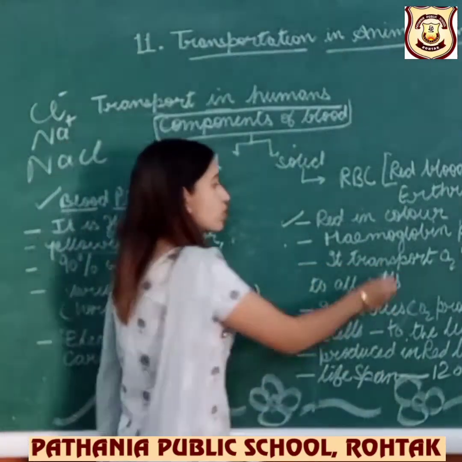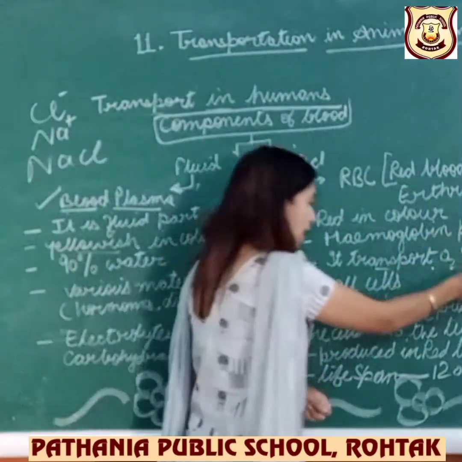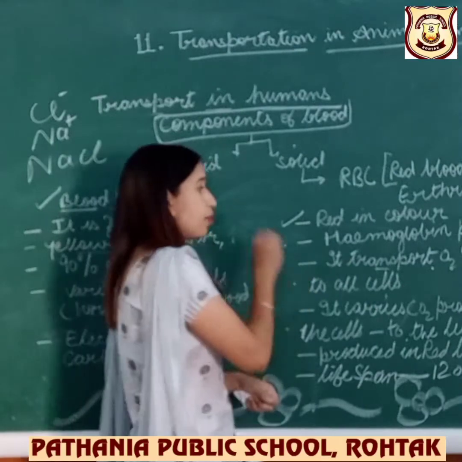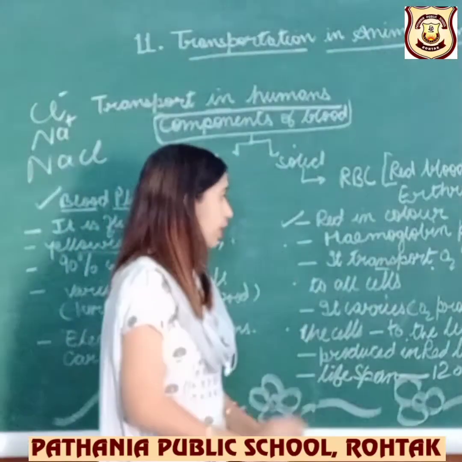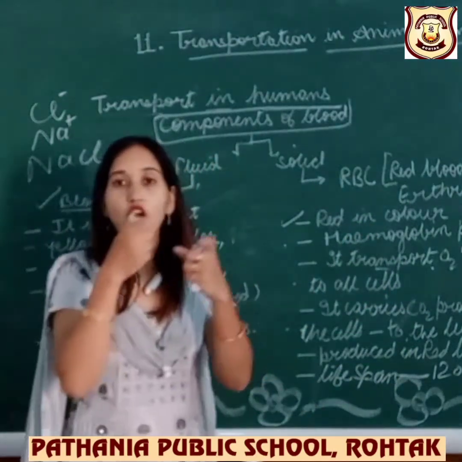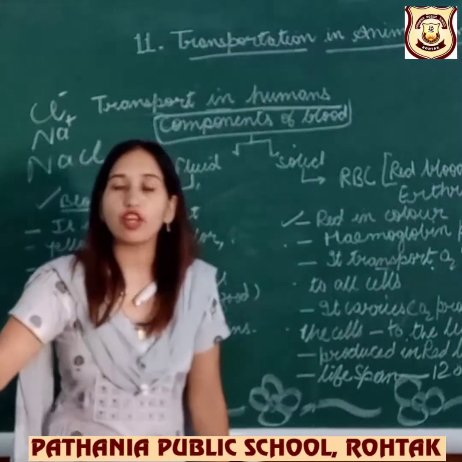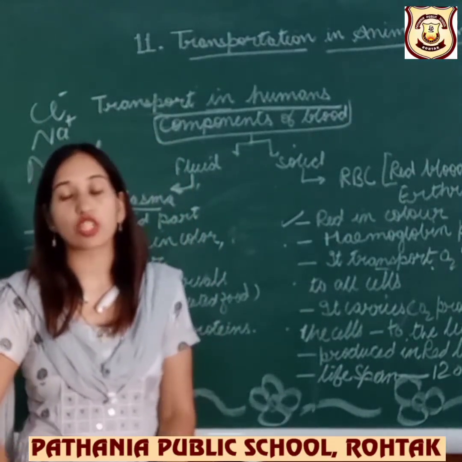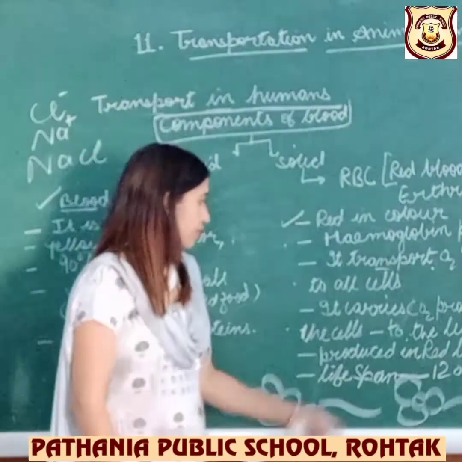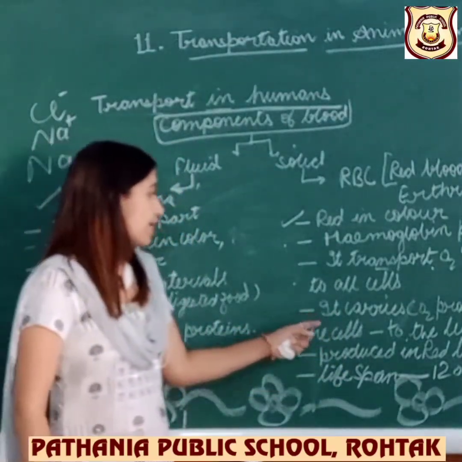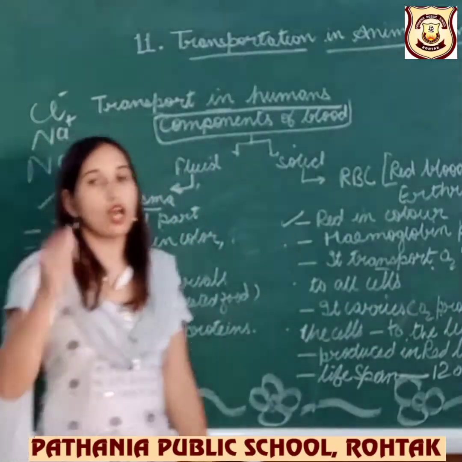Hemoglobin transports oxygen from the lungs to all cells. A healthy hemoglobin is transporting oxygen, taking it from the lungs to all parts of the cells of our body. It is delivering all the oxygen to our cells. Now, next, it carries the CO2 produced by the cells.